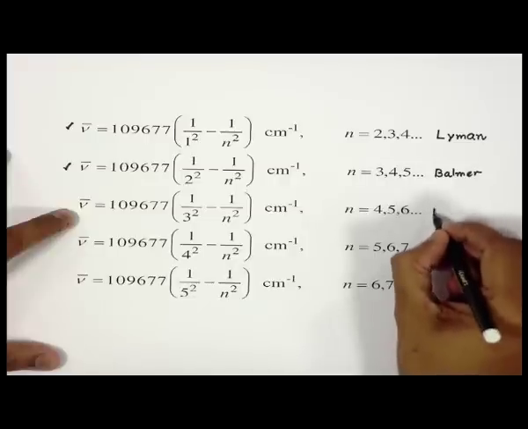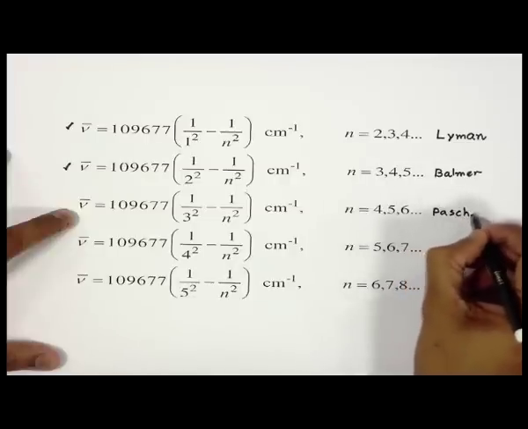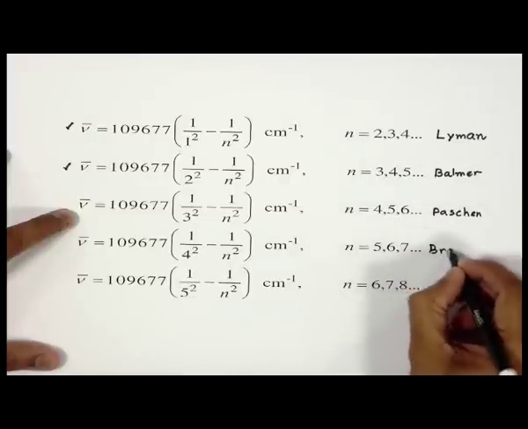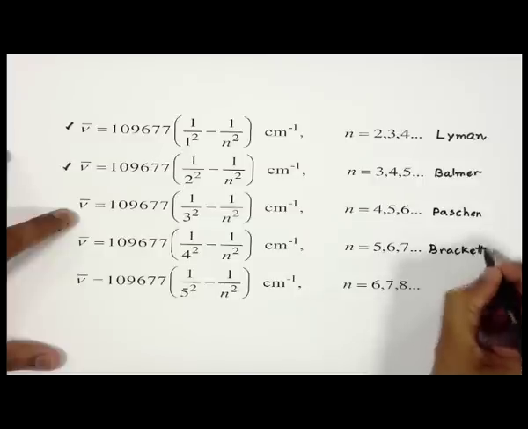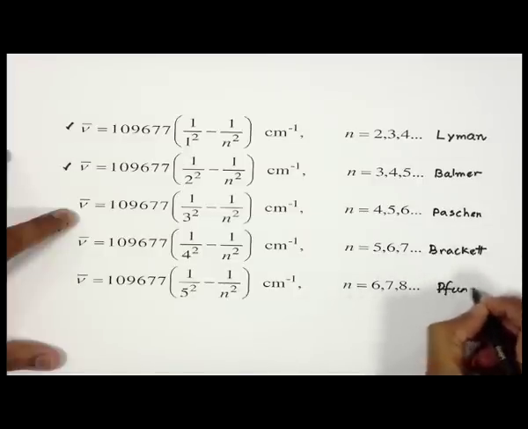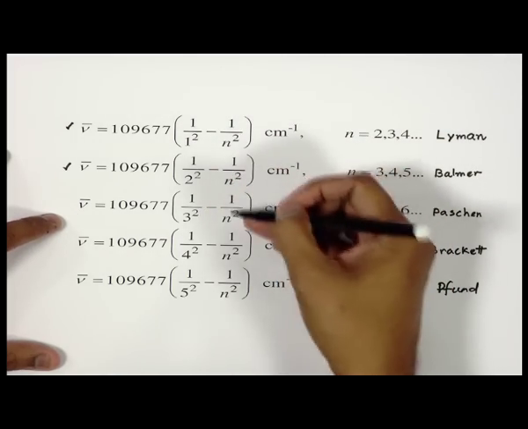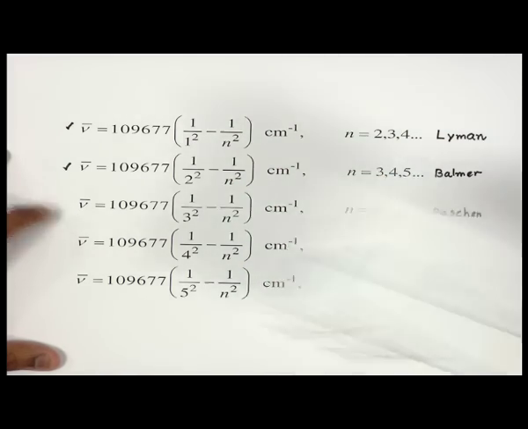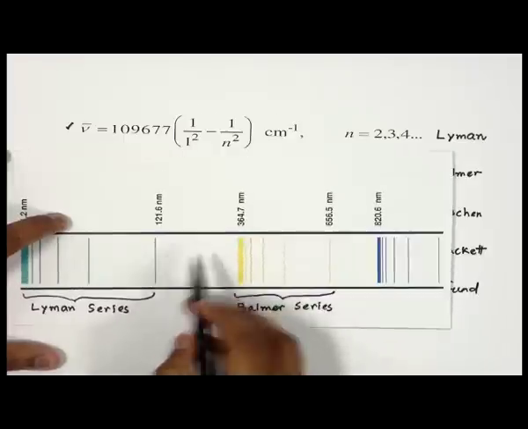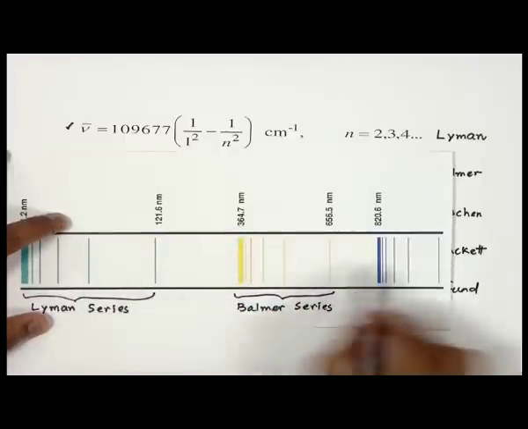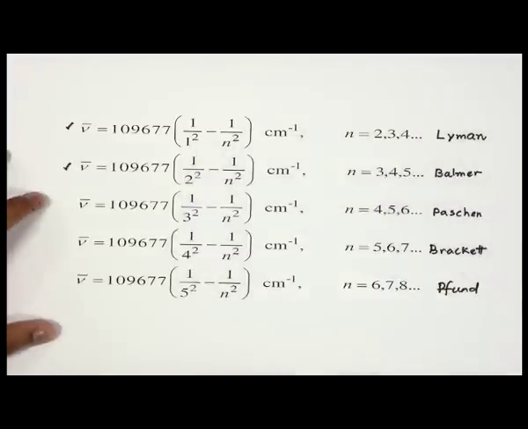Then this was given by Paschen, Brackett, Pfund. These are various scientists who used different forms of equations to explain this hydrogen atom emission spectrum.